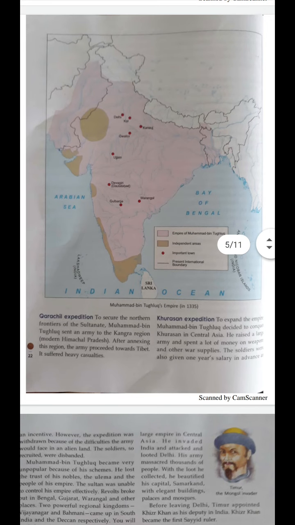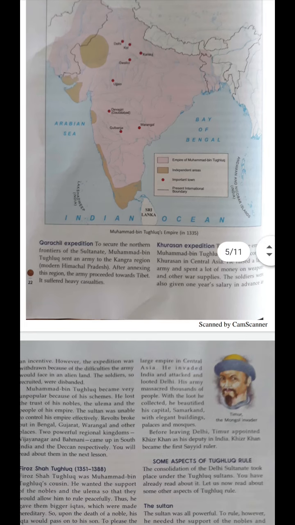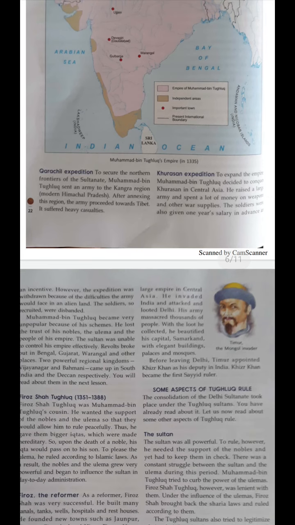Now children, just look at this map. The pink one was the empire of Muhammad bin Tughlaq. Now you can see how far he expanded his empire. Right. Now the red ones were important towns, that is Delhi, Gwalior, Ujjain, Devagiri, that is Daulatabad. Clear? Now next, we will study the expeditions that Muhammad bin Tughlaq undertook.